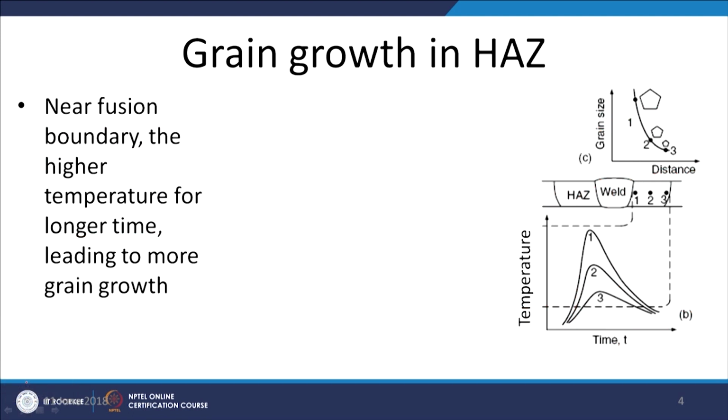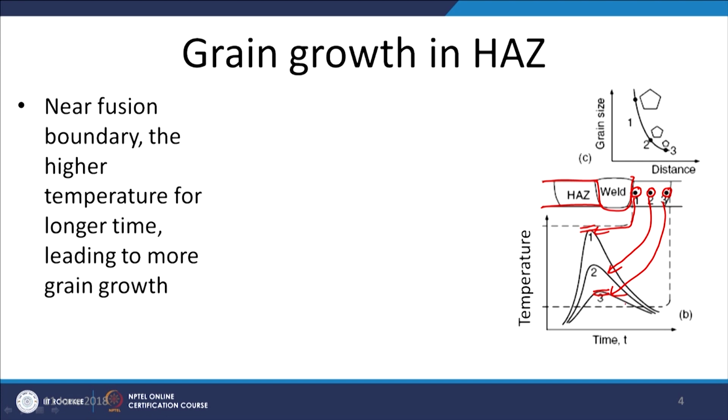This is what we can see here, with a similar kind of logic. The weld has been made, this is the weld metal, the point next to the fusion boundary, away from the fusion boundary, and further away from the fusion boundary, with the respective weld thermal cycles, point 1, point 2 and point 3. So, point 3 is experiencing a lower temperature rise, and point 1 is experiencing the maximum temperature rise for a longer period.